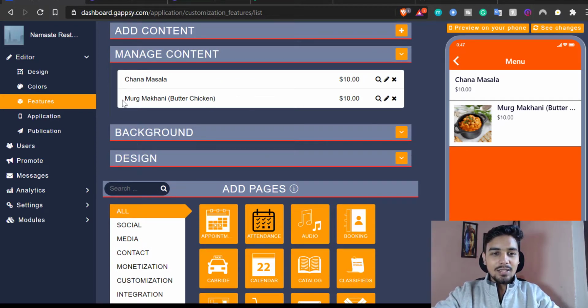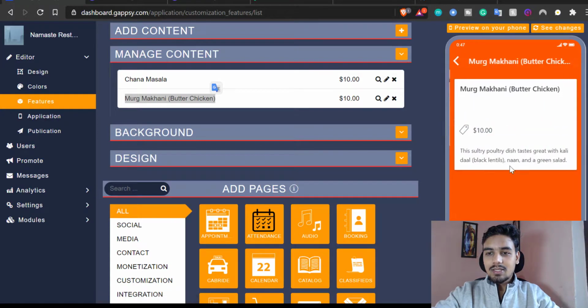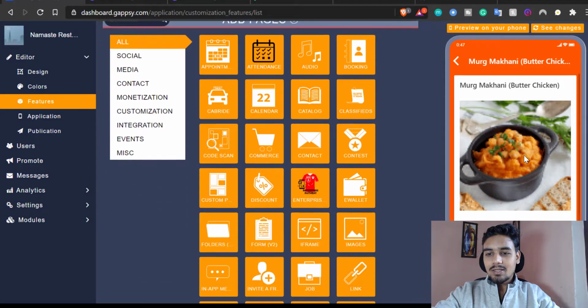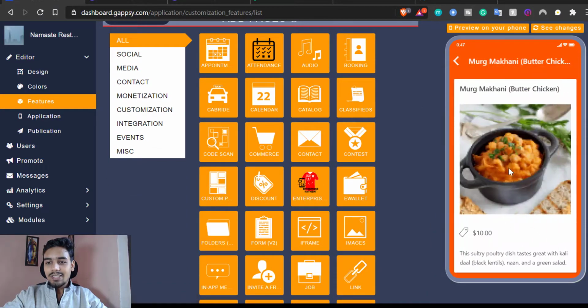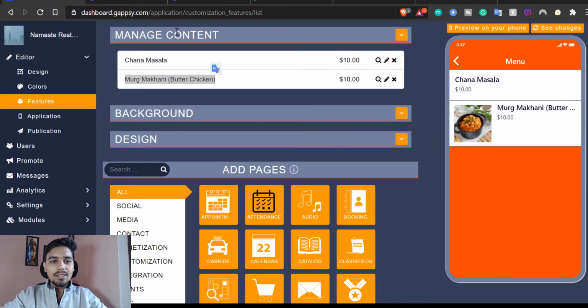So there is chana masala, there is Murg Makhani, that looks good. You can actually see the whole simulation, right? Look at it. People can actually click on this and then they can find all the details, and this option is also right there. So this is how you add this content.